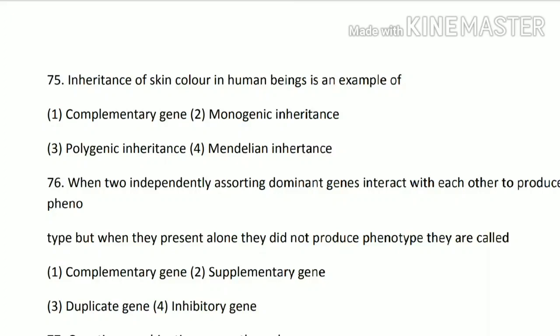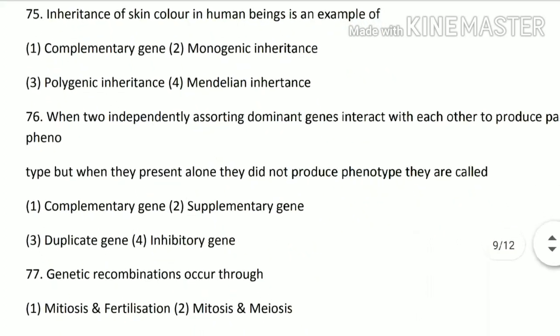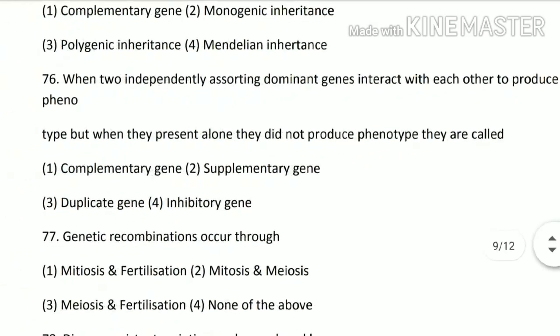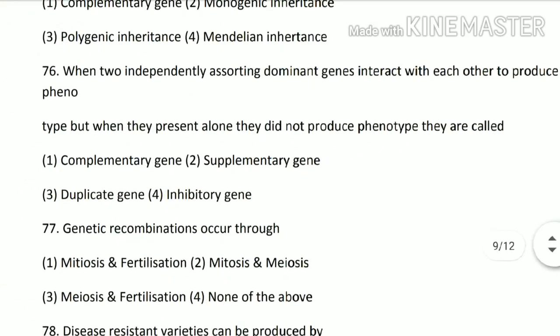Next 76th question. When two independently assorting dominant genes interact with each other to produce a particular phenotype, but when they are present alone they do not produce the phenotype, such type of genes are called complementary genes.